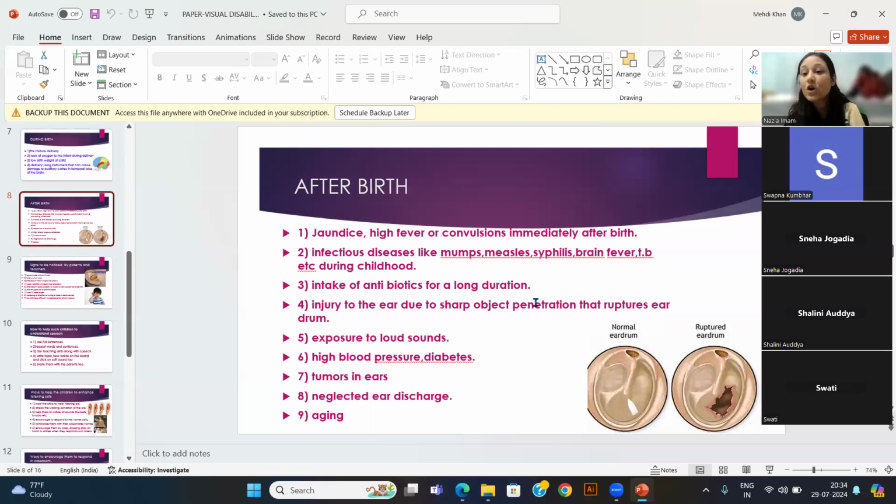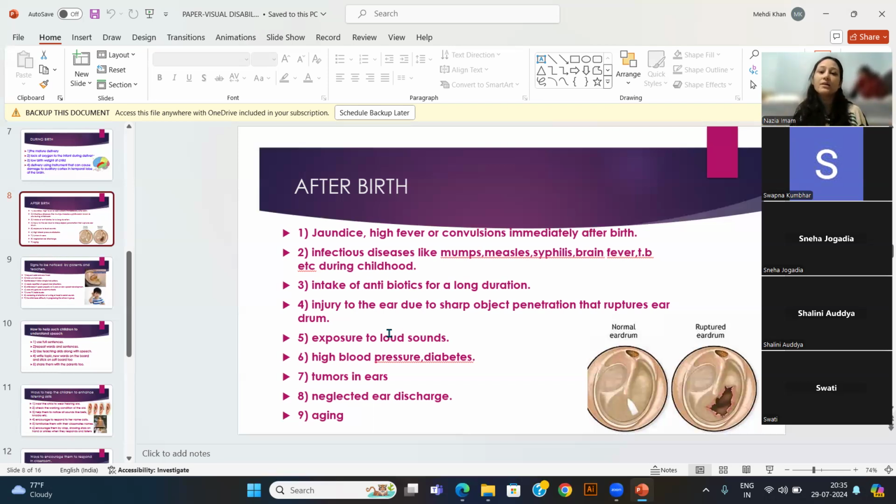Intake of antibiotics for a long duration. It is said that you should not give antibiotics for many days to infants because it has side effects. So if it is not necessary, avoid giving it. Ask your doctor. Giving so much antibiotic may result in hearing loss. So should we give this much dosage? You ask your doctor, because many a times doctors are also human beings.